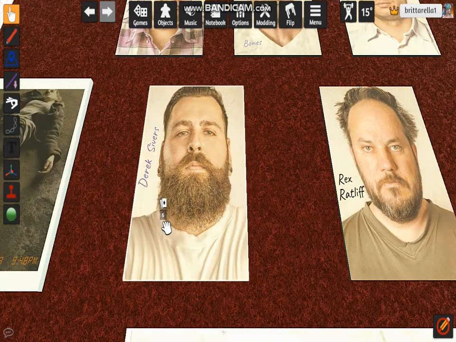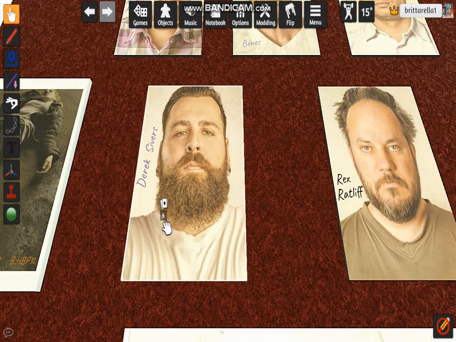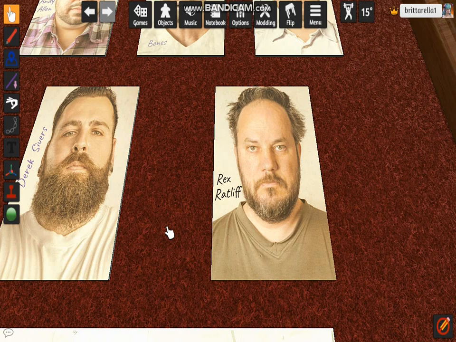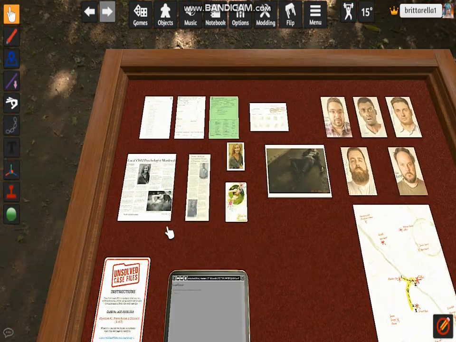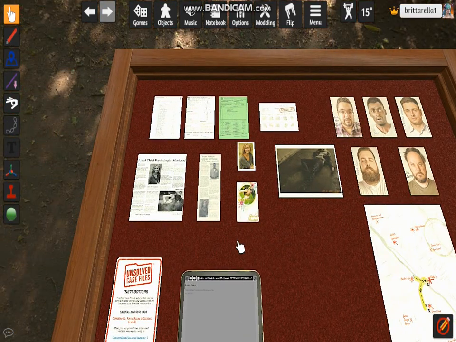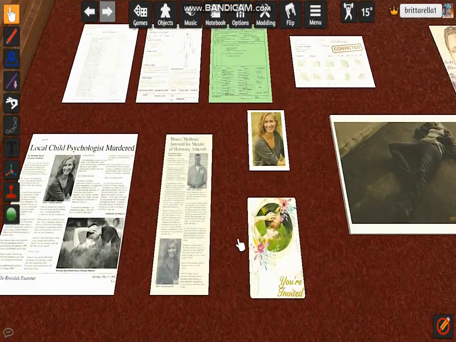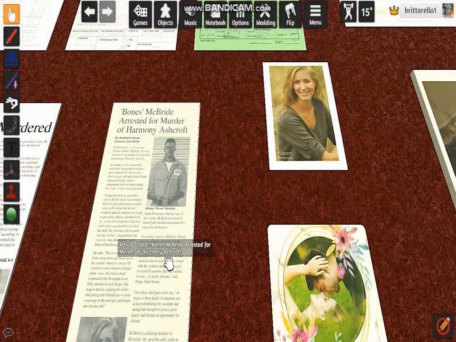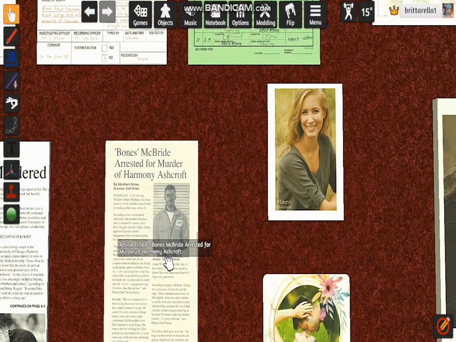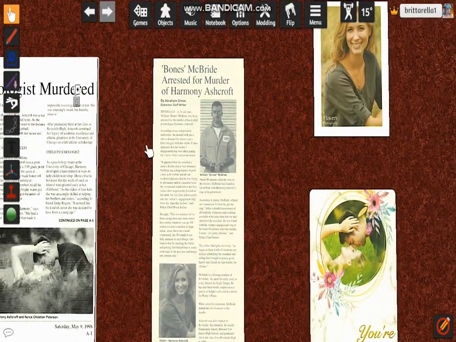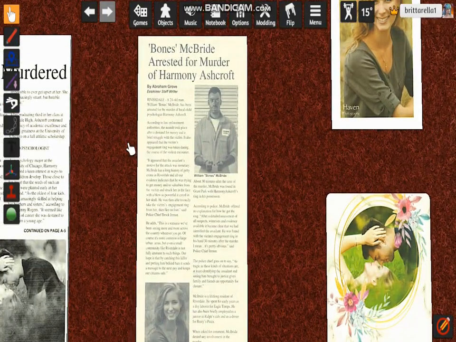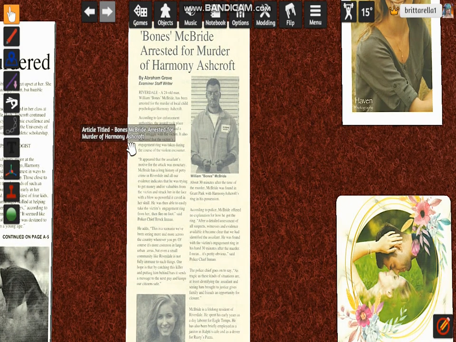Next we have Derek Sivers, and we have Rex Ratliff. I'm going to have problems pronouncing these last names, though. But in any case, let's see what's going on here. Bones McBride arrested for murder of Harmony Aircraft. No, it's not Aircraft, it's Ashcroft. My apologies.